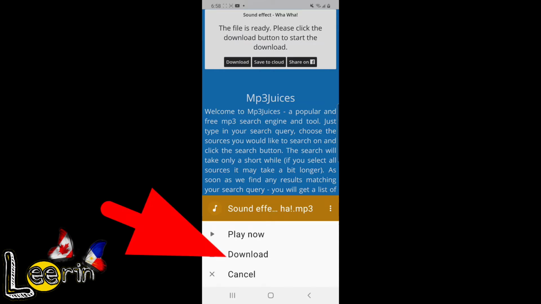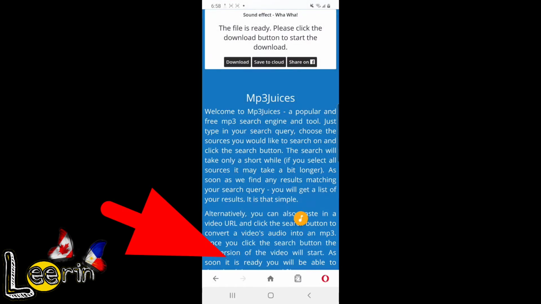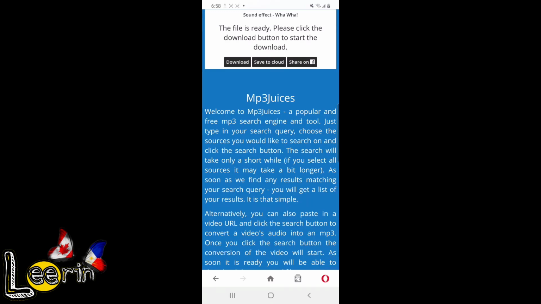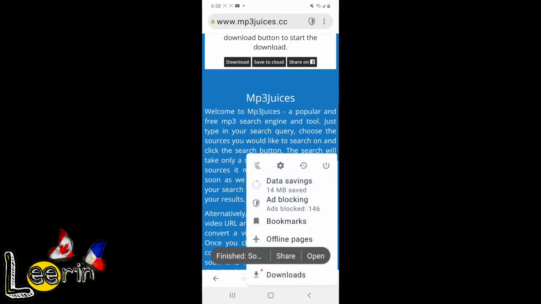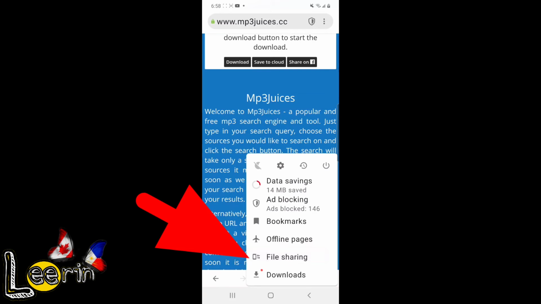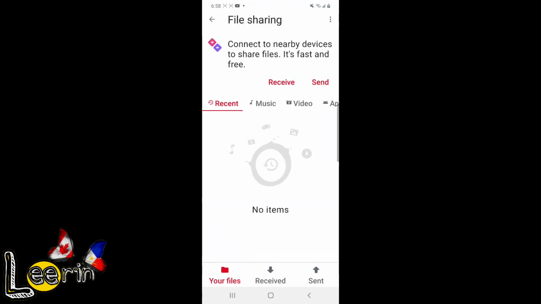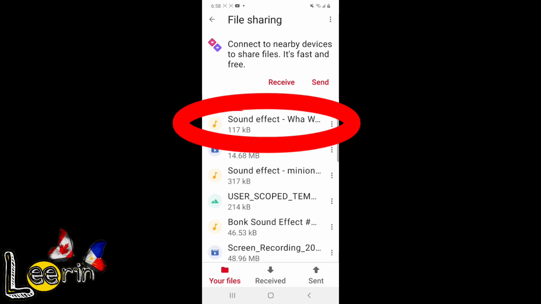So ayan, i-click din uli natin yan going to Opera Mini browser. So dyan siya papasok. Then after that, we'll click the file sharing. So, yan guys, bali downloaded na siya sa Opera Mini browser.